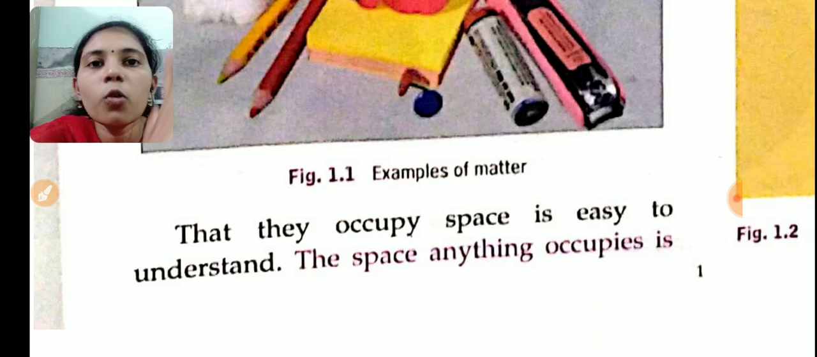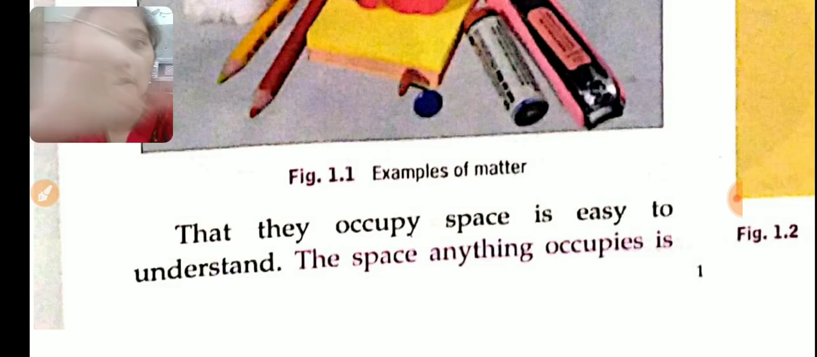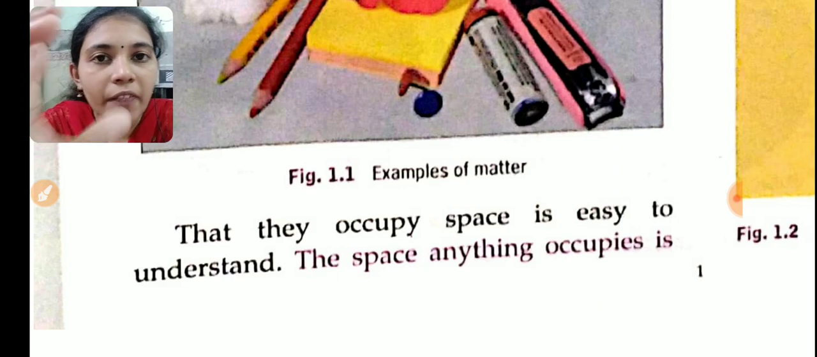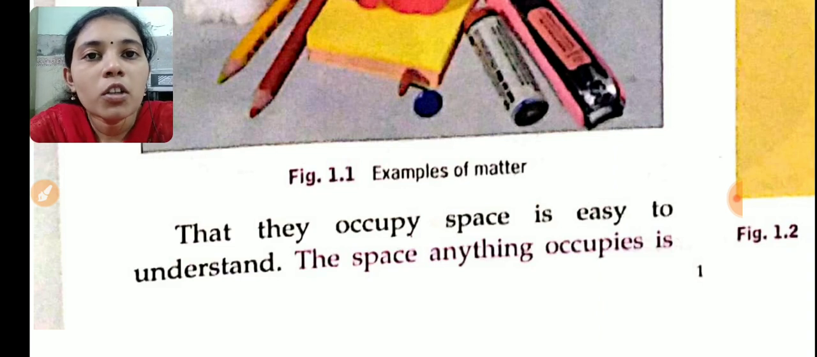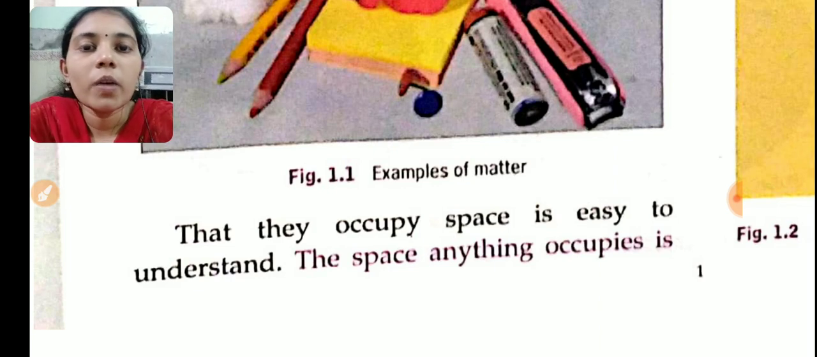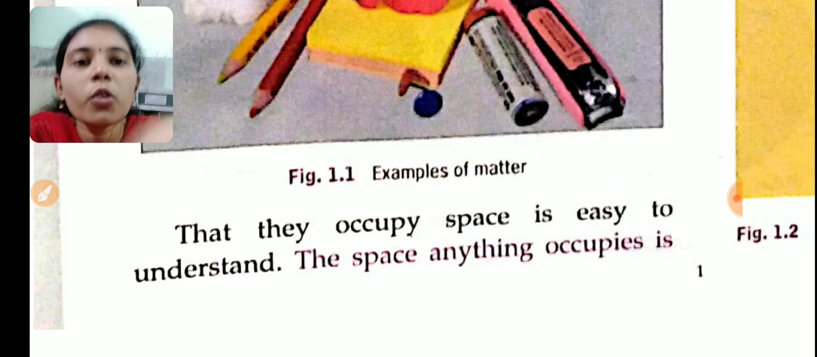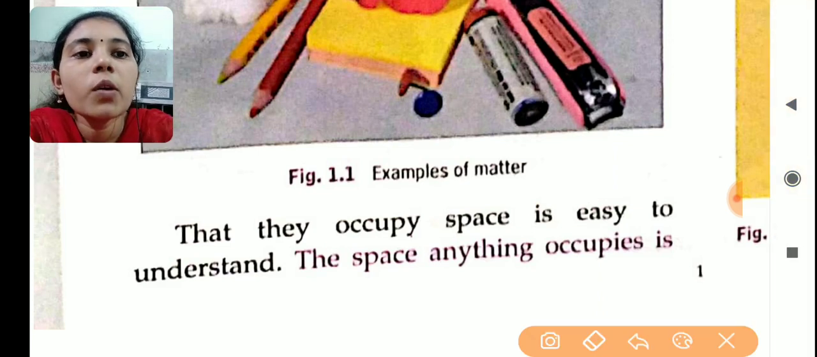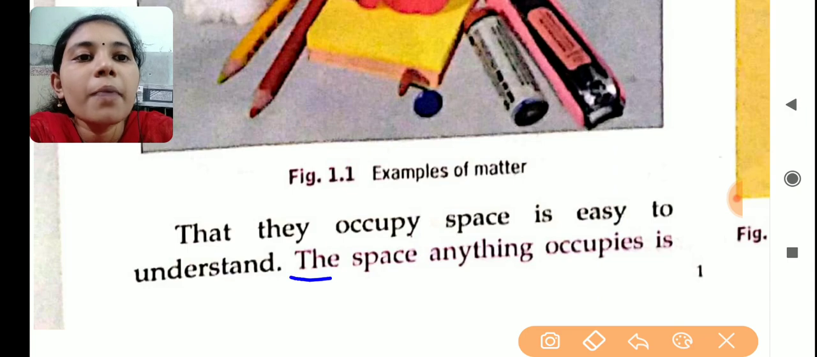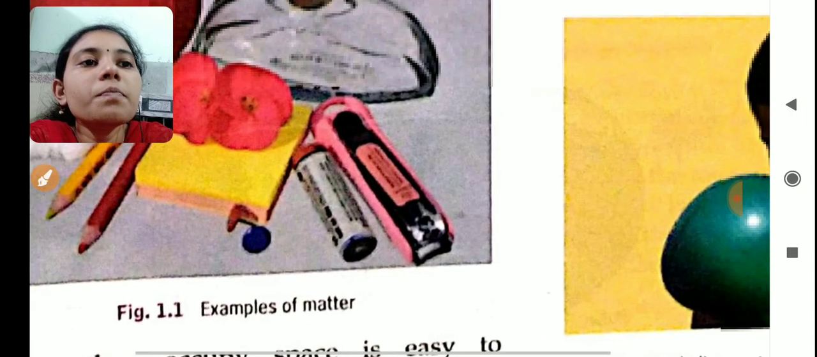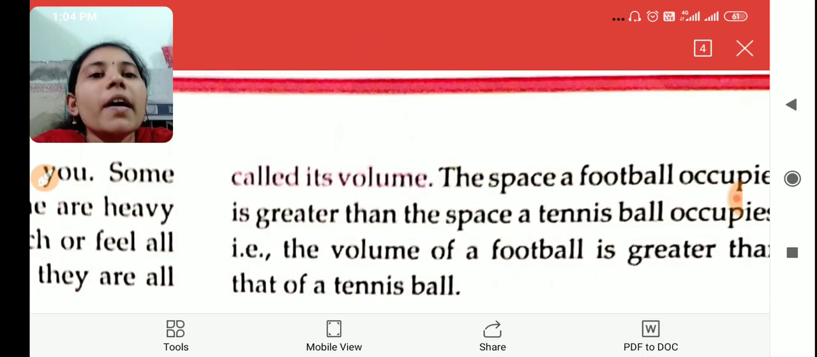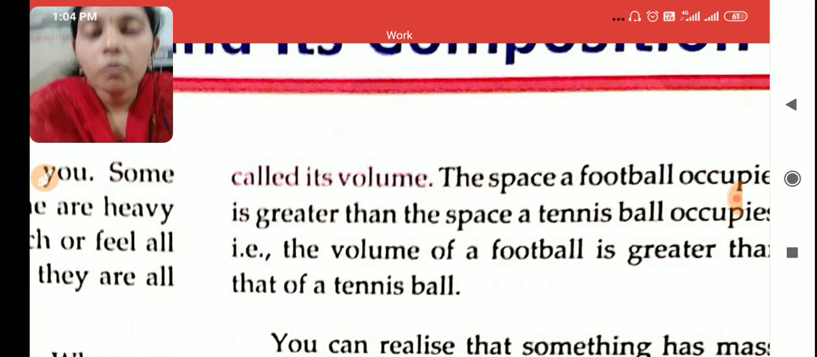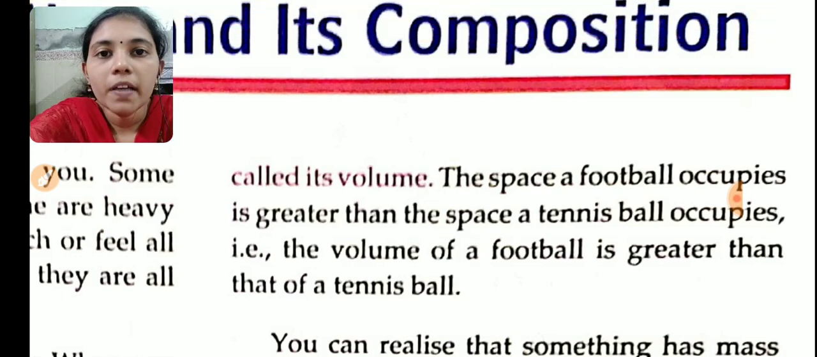See this room, the room where you are sitting or where I am sitting. In this room air is filled, right? So what is the volume of that air? The volume will be the space of this full room size. Volume is defined as the space occupied by a substance. In your textbook, page number 1, it is given: the space anything occupies is called volume.